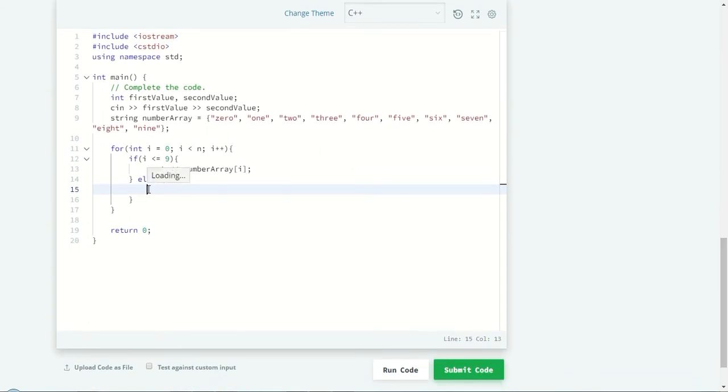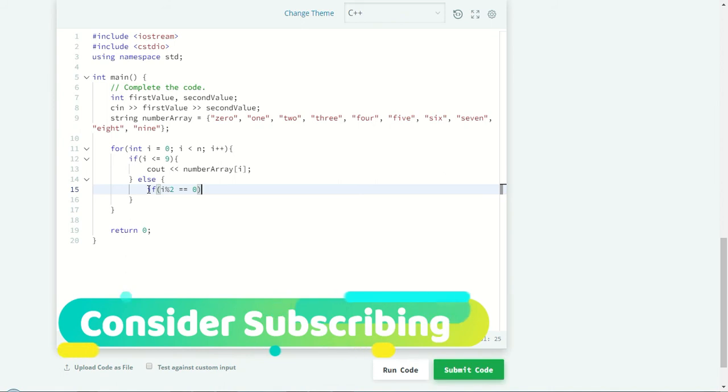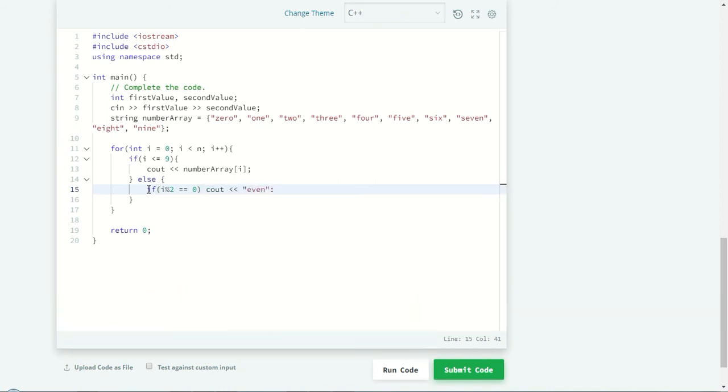This is where we need to find whether the number is an odd number or an even number. How will you be able to find the odd number or the even number? This is the common solution: i modulus 2 equal to 0 means that it is an even number, else cout odd. So that's all. To make it more clear, I just got it realigned so that we can read the code clearly.